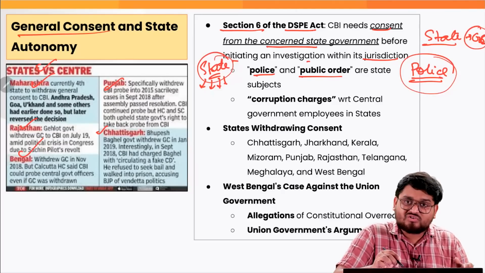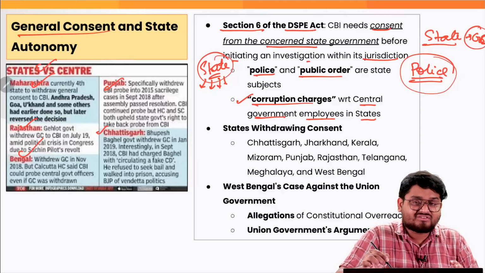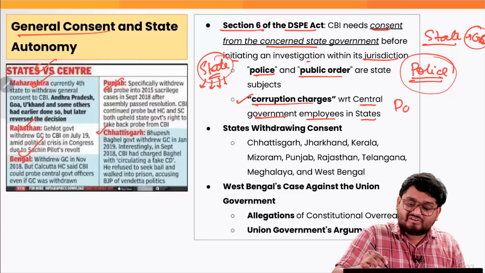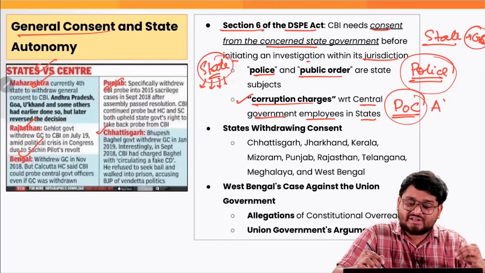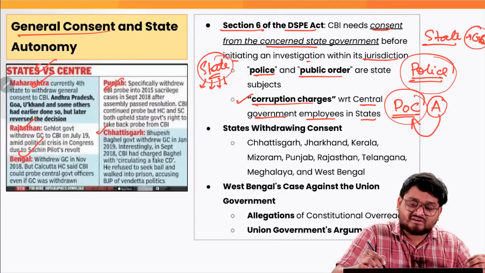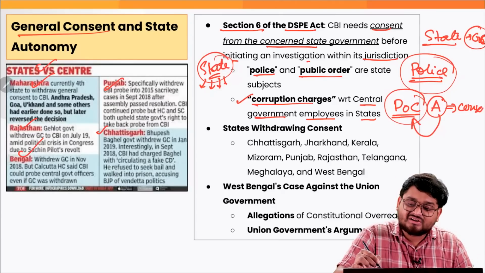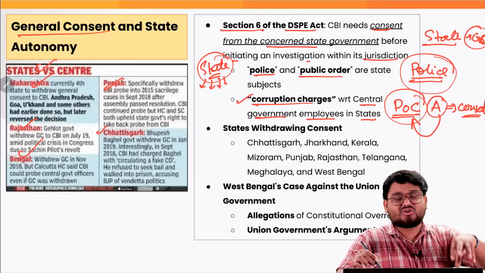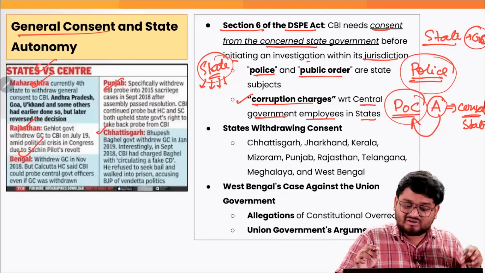And this also pertains to corruption charges with reference to central government employees in the states, because according to the Prevention of Corruption Act, the authority trying to investigate under this act must take consent from the concerned authority, that is, the state government. So this also concerns this particular matter.